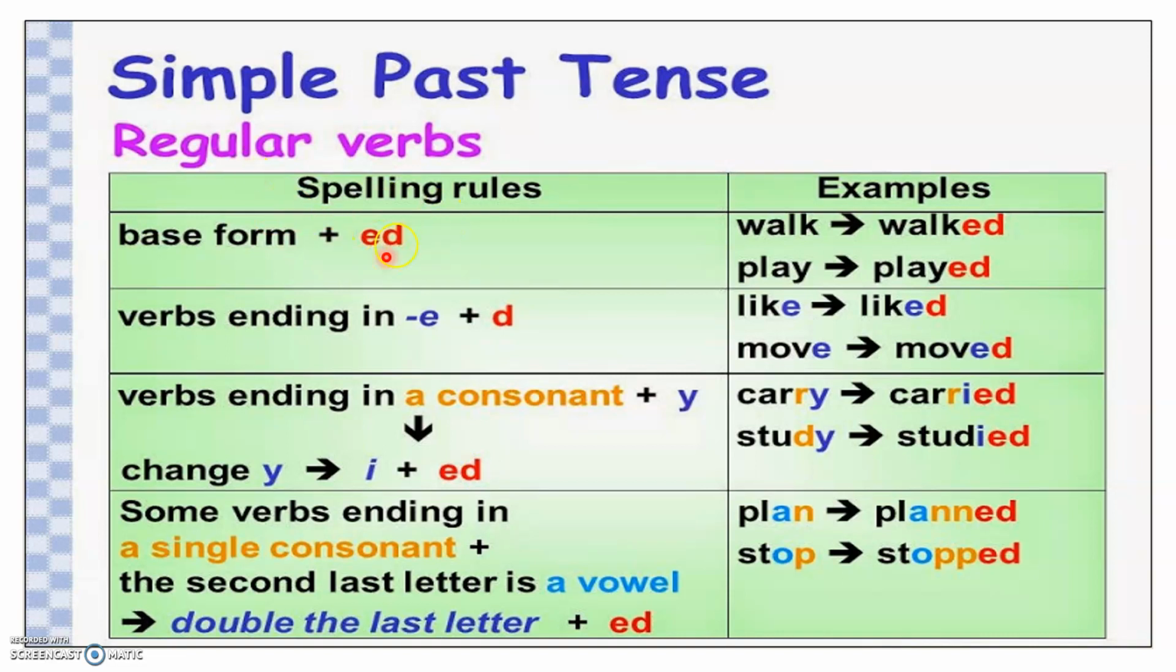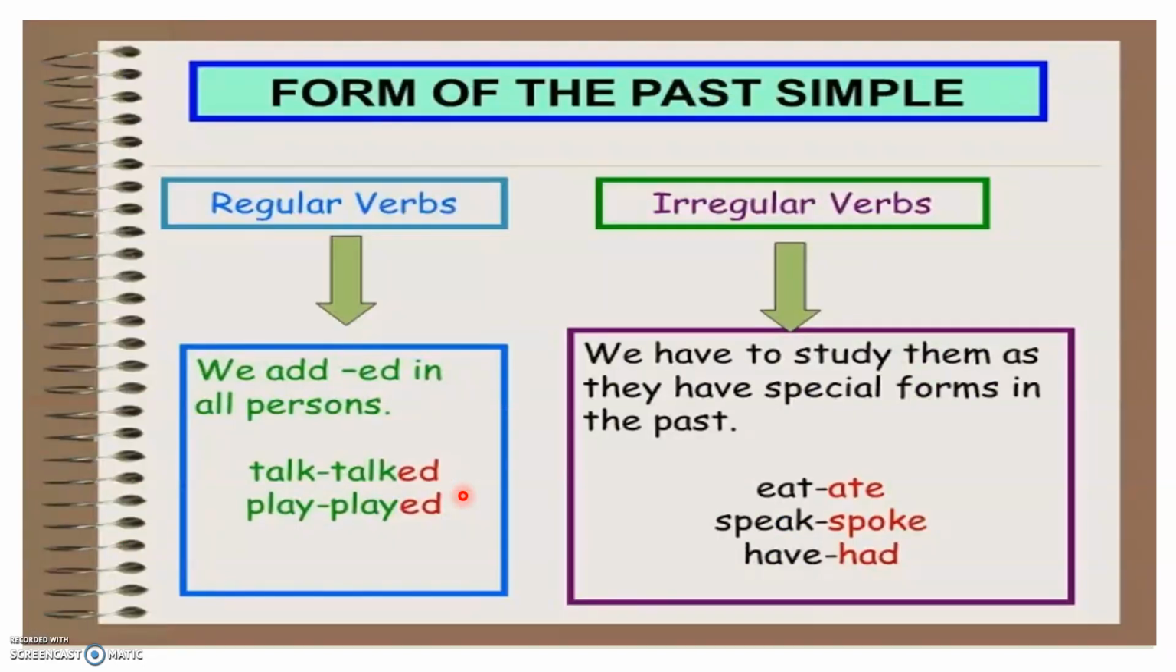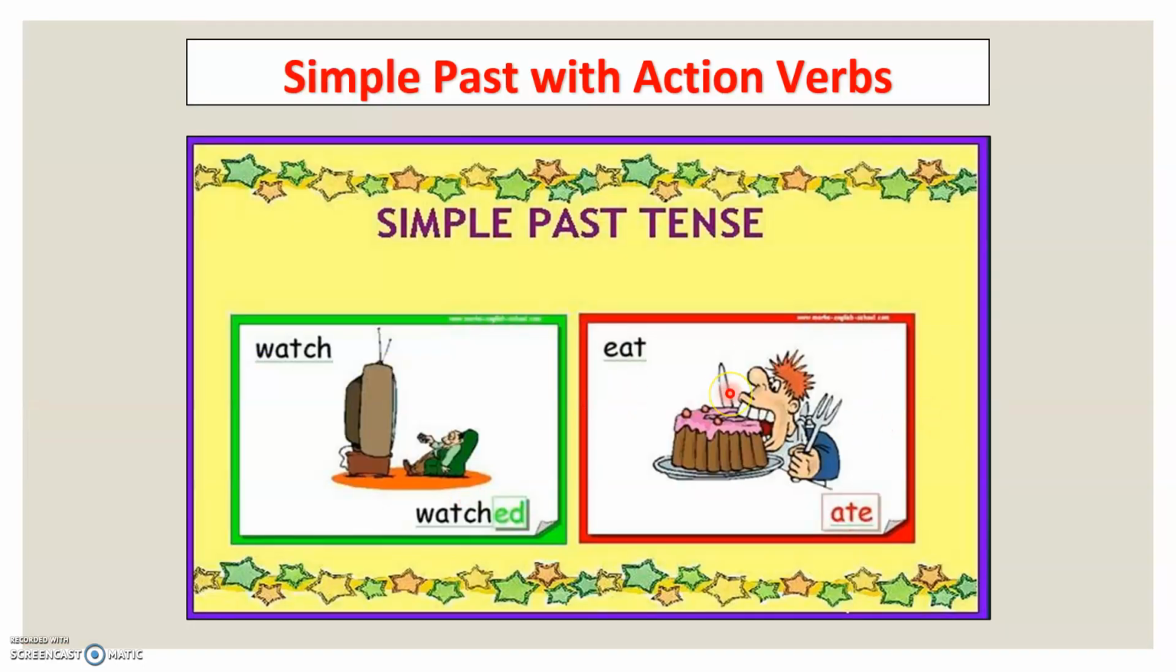Some of the verbs we add ed to the verb, some of the verbs we add only d if the verb ends with e. Some of the verbs we need to cross out the y if before the y we have a consonant, so we're going to add ied. And some of the verbs we need to double the last consonant if the verb ends with the CVC pattern. In this video, we're going to talk about the irregular verbs.